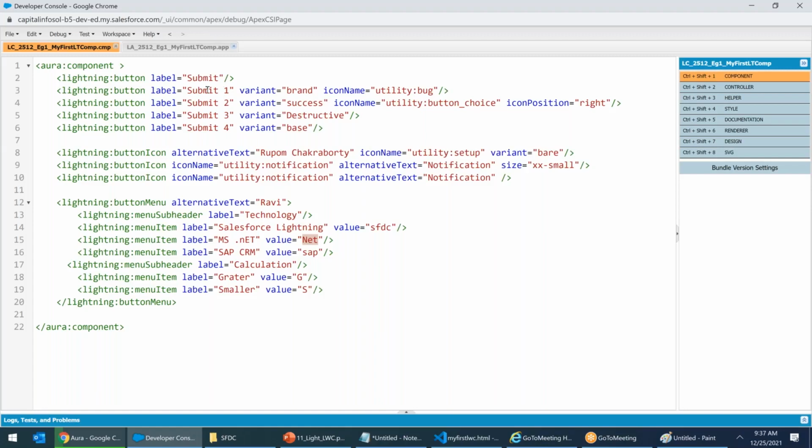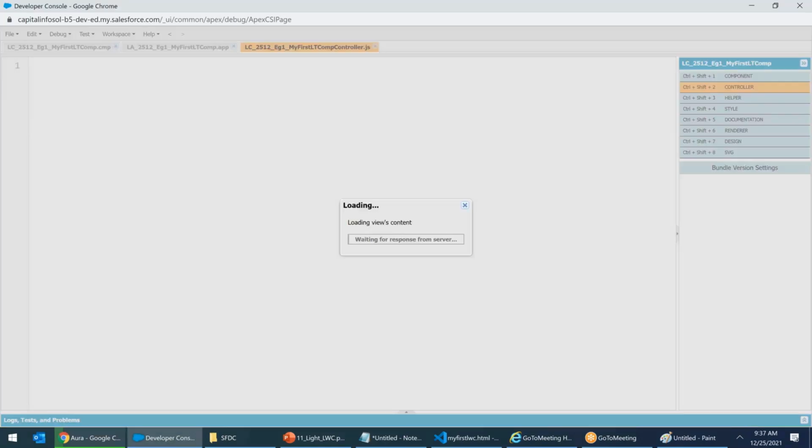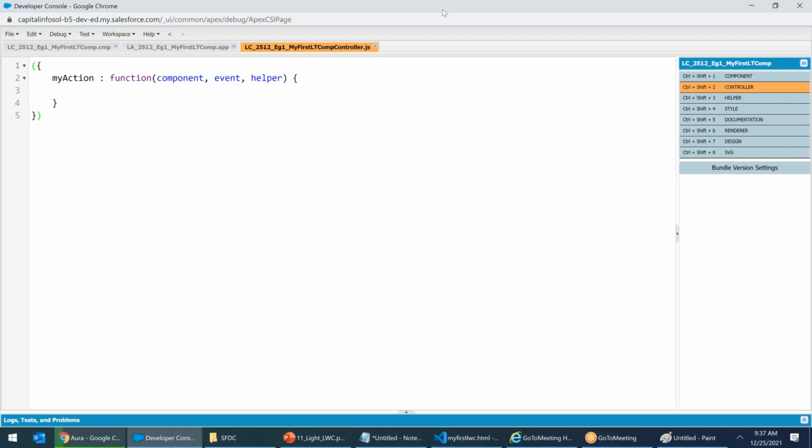Rupam, what happens when I click this button? Now nothing will happen. You click, click, click, submit, nothing is happening. We will write the logic later. And the logic is not Apex. Here the logic is a client-side controller, not a server-side controller. All the programming calculations will happen in the controller. Where is the controller, Rupam? Here it is. Here I will write the program. Not an Apex class. We don't use Apex in Lightning.